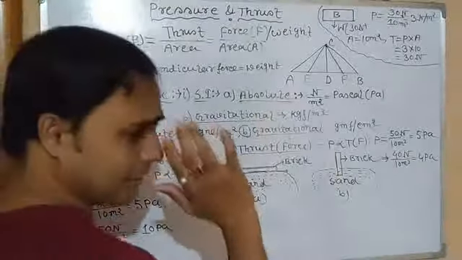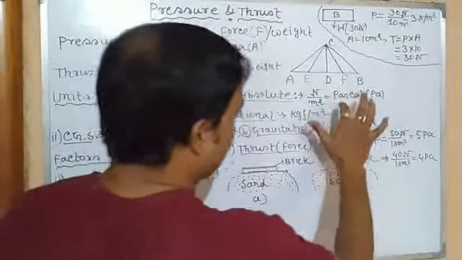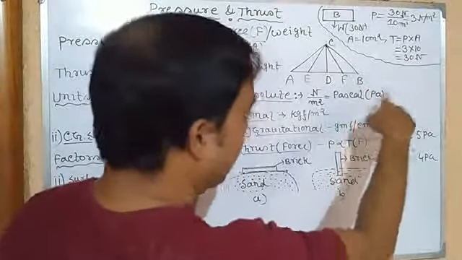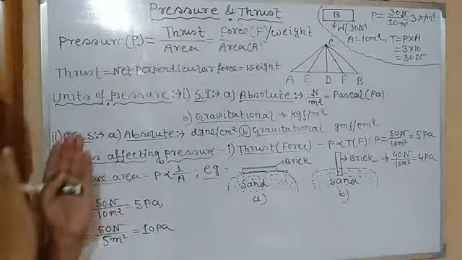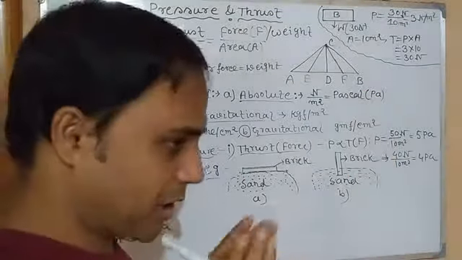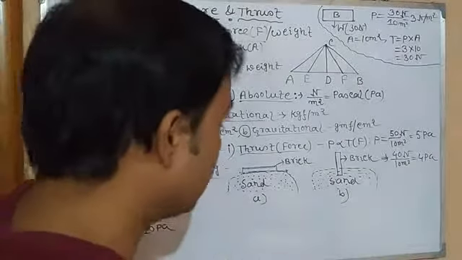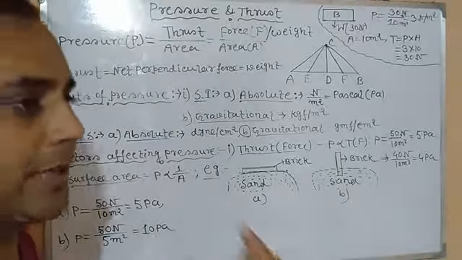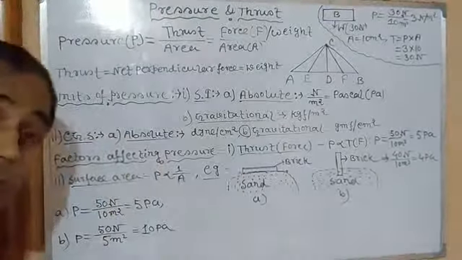Newton per meter square has a special name, it is called Pascal, which is written as capital P and small a. So if 1 Newton force is applied on a surface area of 1 meter square, that pressure is called 1 Pascal. Clear?